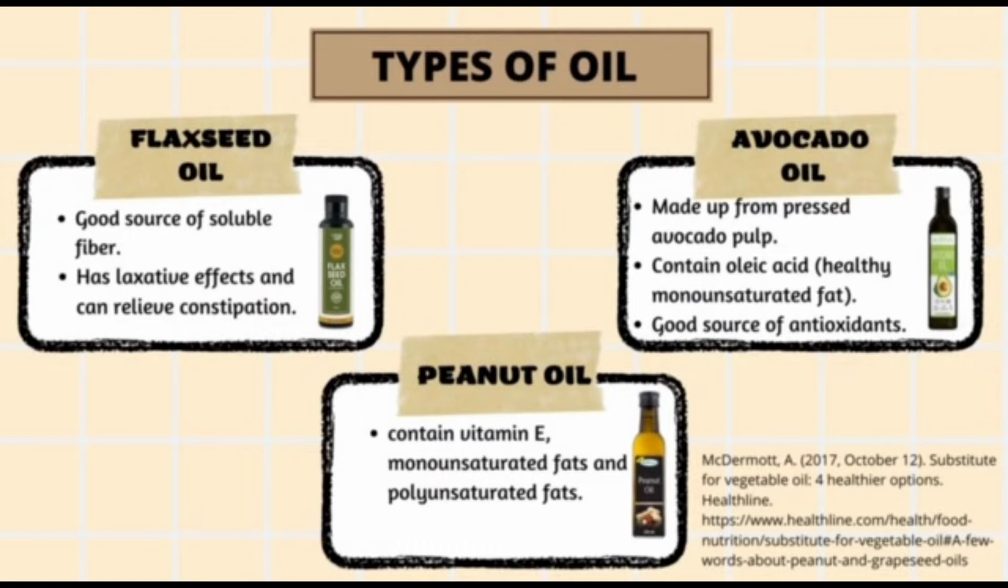Then avocado oil. Avocado oil is made from pressed avocado pulp. It contains oleic acid, which is a type of healthy monounsaturated fat. It is also a good source of antioxidants. Lastly, peanut oil. Peanut oil contains vitamin E, monounsaturated fats, and polyunsaturated fats.